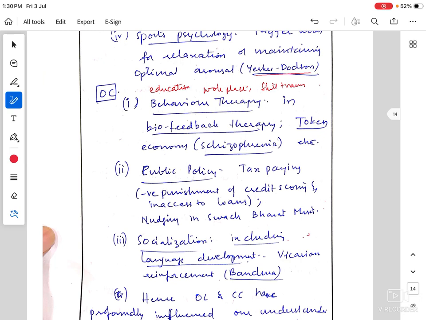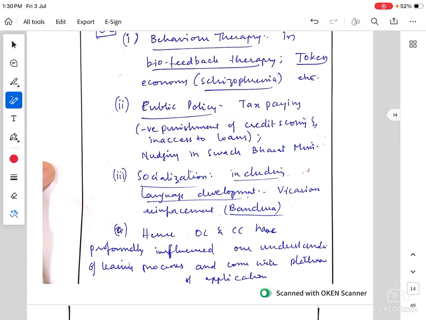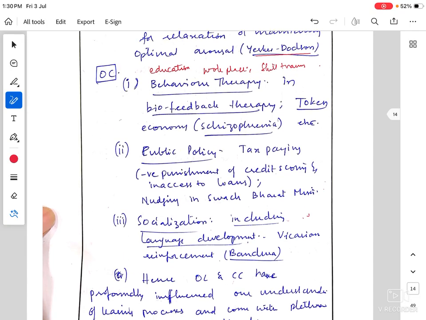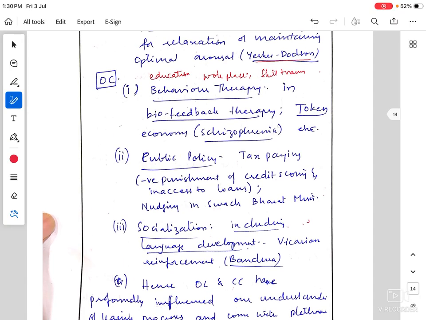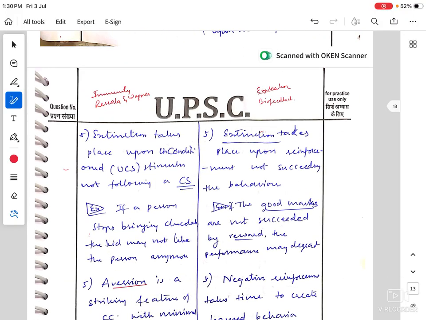Nowadays we receive appreciating messages for filing IT returns. So that's a positive reinforcement, and socialization. And operant conditioning is used in drug rehabilitation for drug abuse. Work place, skill training, education. So there is a lot to discuss. As I said, if I were writing this again, I would have divided it into two pages.